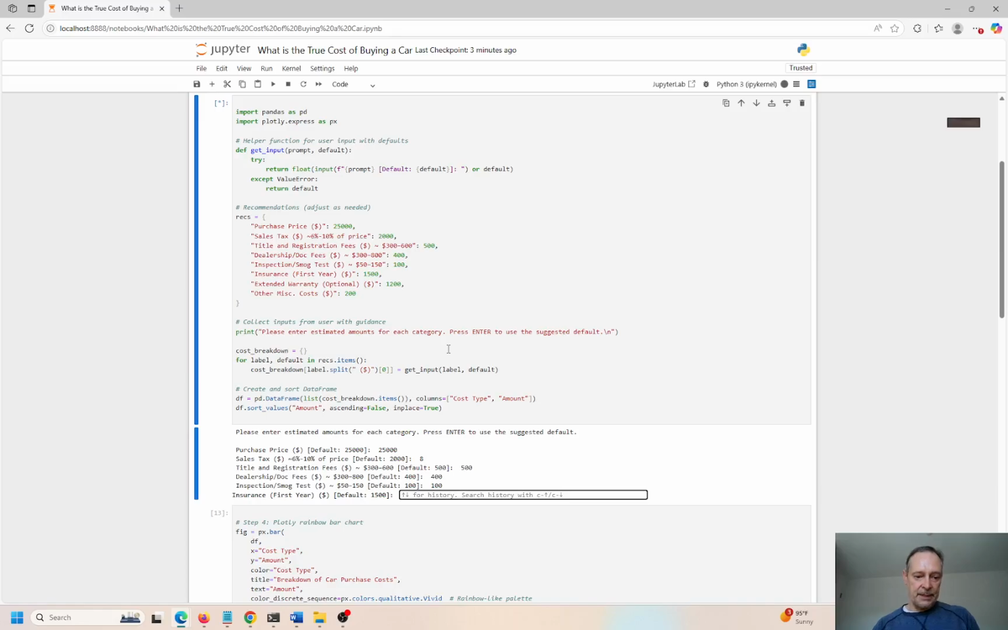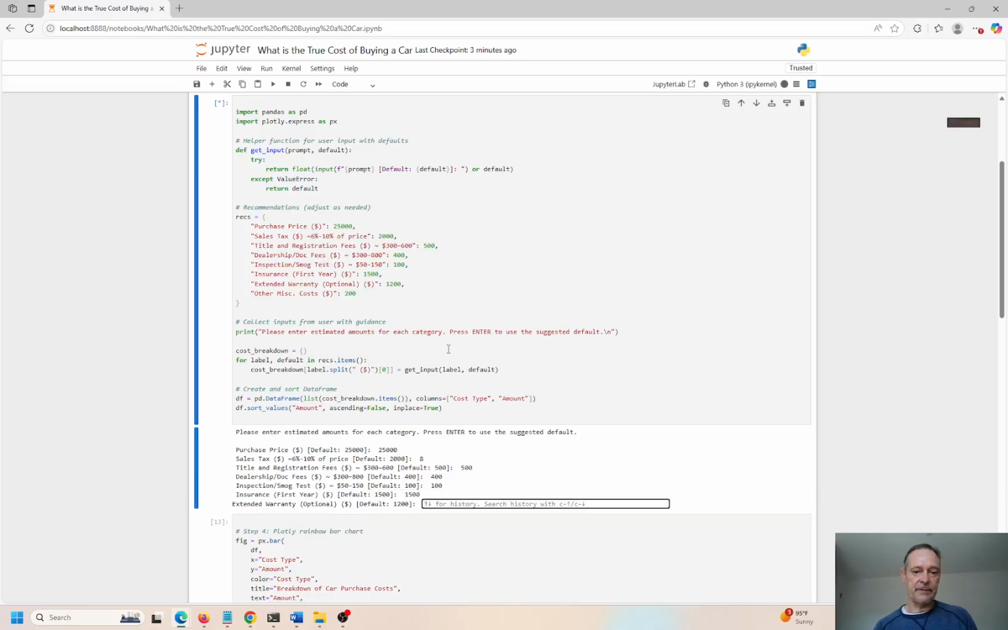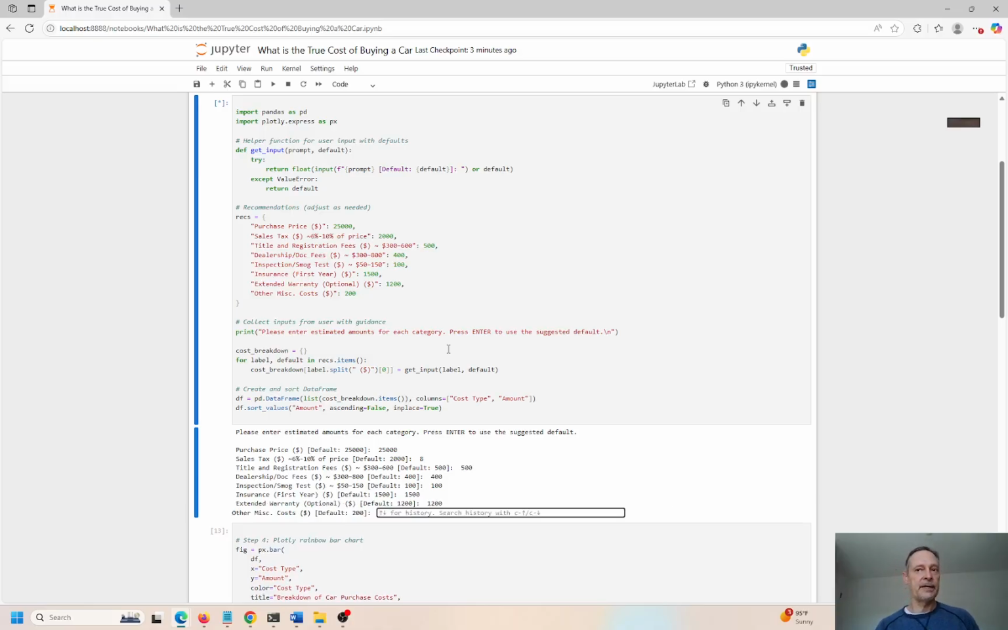Insurance, first year. Where I live, it's pretty expensive. If you're in a state with fewer people and fewer expensive houses and expensive cars to hit, then it's probably less, but 1,500 is pretty close for my area. So extended warranty, the default is about $1,200. I'll go with the warranty. If it's a brand new car, maybe you don't need it, maybe you want it. It's really up to you. Now, that's one of those costs that maybe you can put in zero. If you don't need the warranty, if you think that's not going to be very useful for you, just put in zero. But by default, it's probably going to be about $1,200.